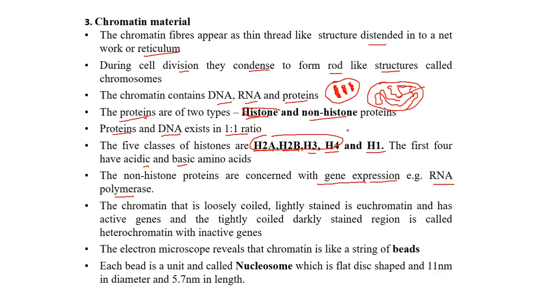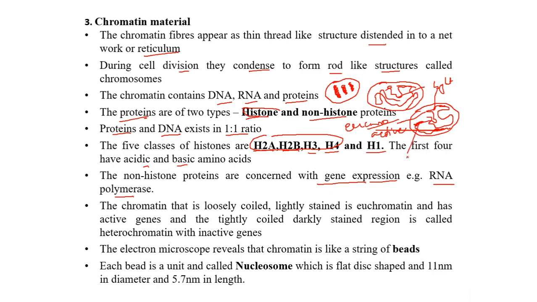The chromatin which is present inside might be loosely coiled or it might be tightly coiled. The loosely coiled chromatin is light in color or lightly stained. This part of the chromatin is called euchromatin, and this euchromatin has active genes.